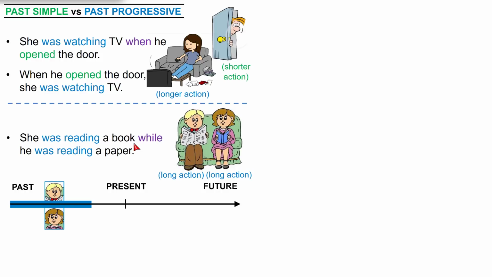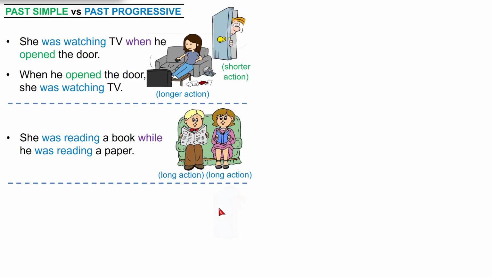She was reading a book while he was reading a newspaper. Can we start with while? Yes, again, we will need a comma. While he was reading a paper, comma, she was reading a book. Reading a paper is the same as reading a newspaper, okay?